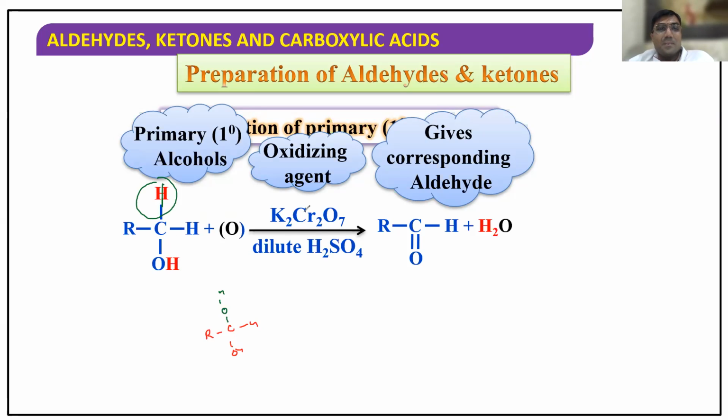Now, listen carefully. Gem diols are unstable, you know very well. What happens? This bond will move here, water will leave. So you get aldehyde. Simple. So this is the mechanism of how from primary alcohols you are getting aldehyde.